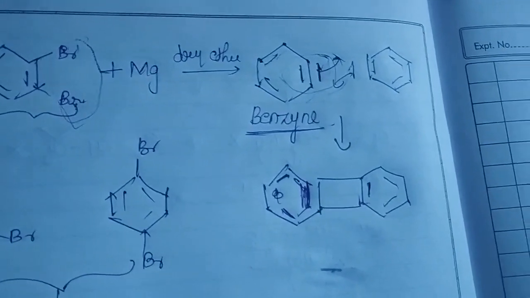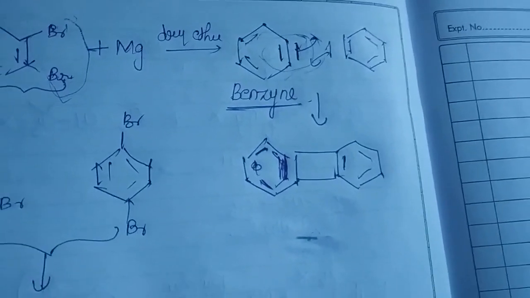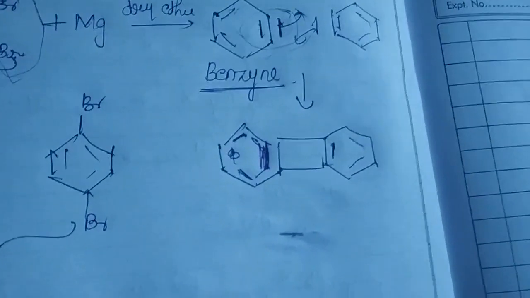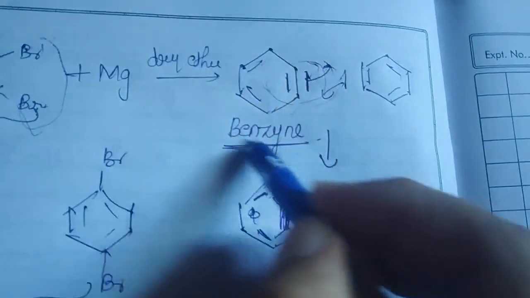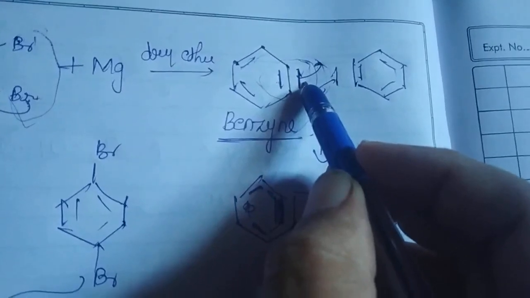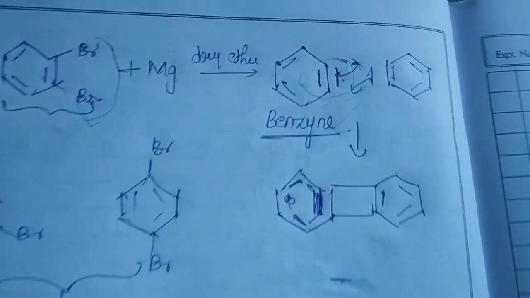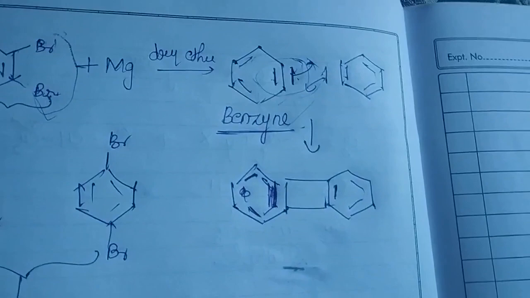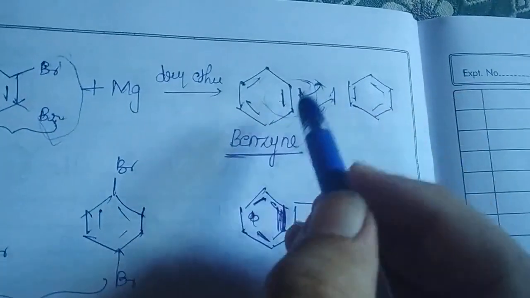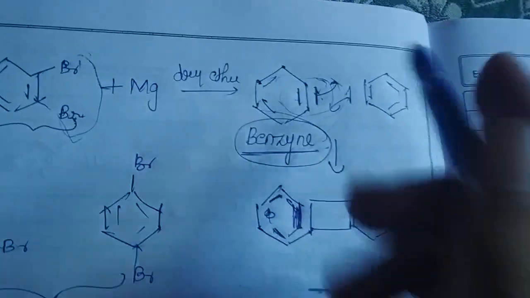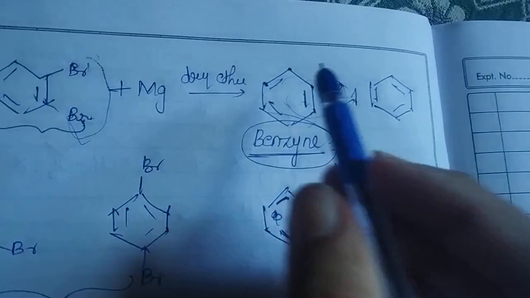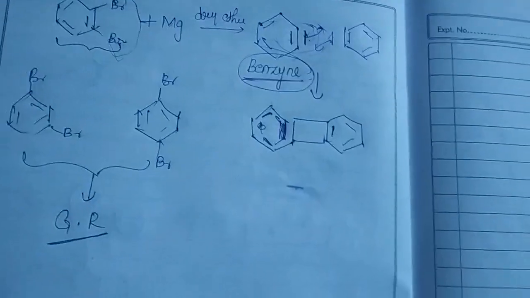So far we have seen that a pi bond is formed by the overlapping of unhybridized pz orbitals. But this is the one compound you have to remember where the pi bond is formed by the overlapping of hybridized orbitals. I repeat, by the overlapping of the hybridized orbitals. Only one molecule is existing, which is called benzyne, which has a triple bond character in the benzene ring. And all the carbon atoms over here are sp2 hybridized itself.